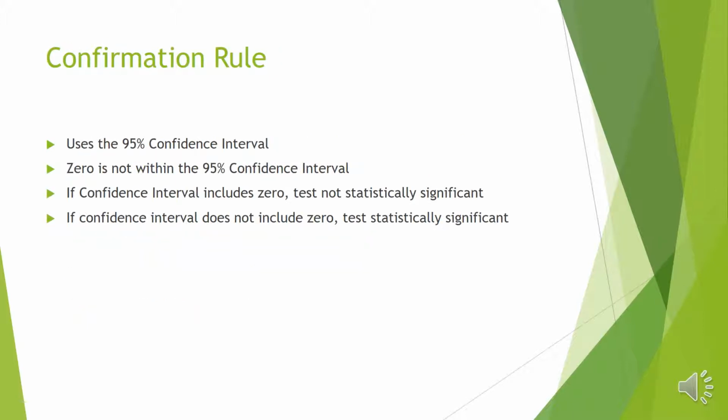Our confirmation rule can aid in determining if a test is statistically significant by using the 95% confidence interval. If the confidence interval includes zero, the test is not statistically significant. If the confidence interval, however, does not include zero, then the test is statistically significant.